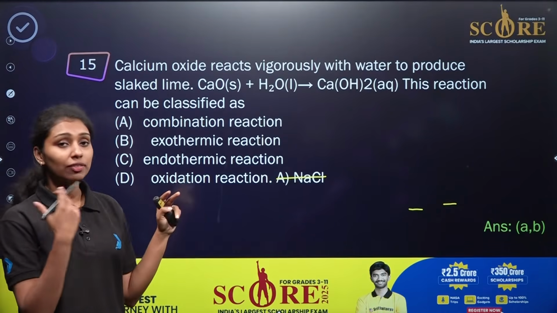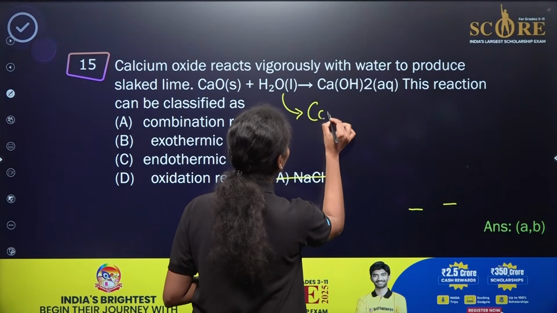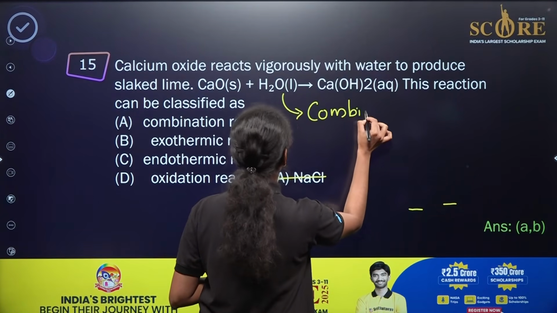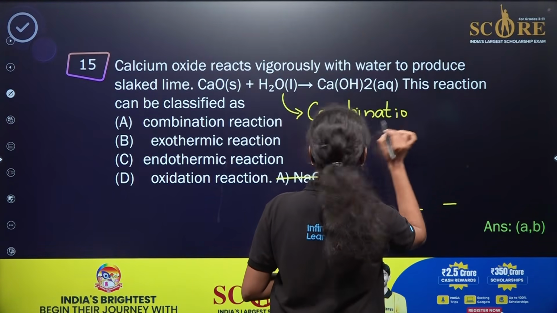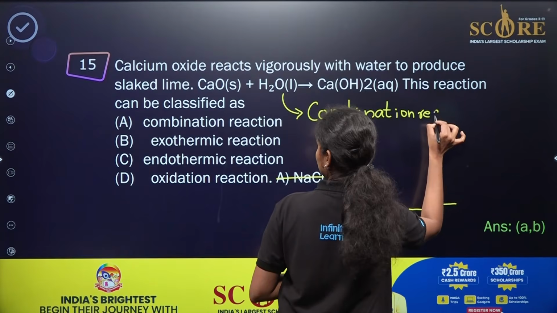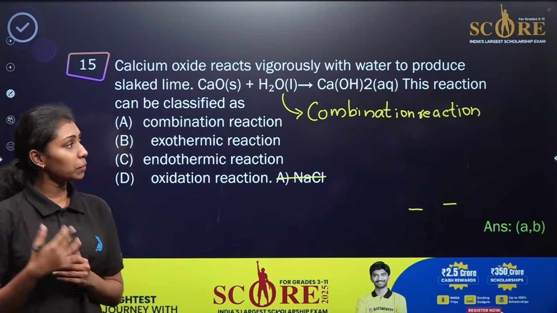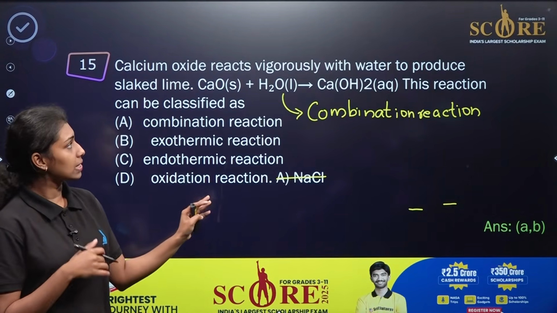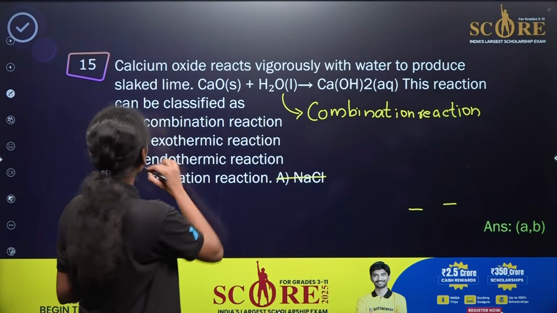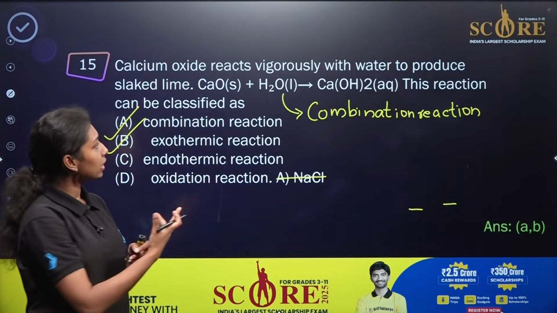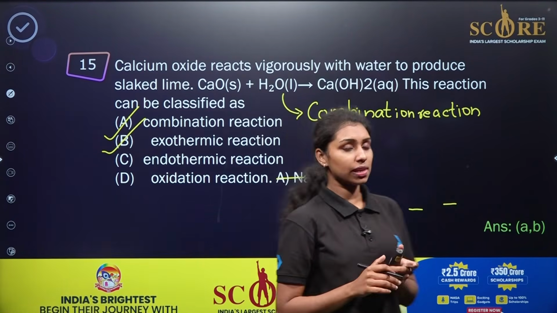As we already know, whenever more than one reactant combines to form a single product, this type of reaction is known as a combination reaction, right? Combination reaction. Now, in terms of temperature, it is again an exothermic reaction, which we have already discussed. So what about this particular reaction? It will be an exothermic reaction. So A and B are the correct answers. Both are correct: this reaction is a combination as well as an exothermic reaction. So option A and B will be the correct answer here.